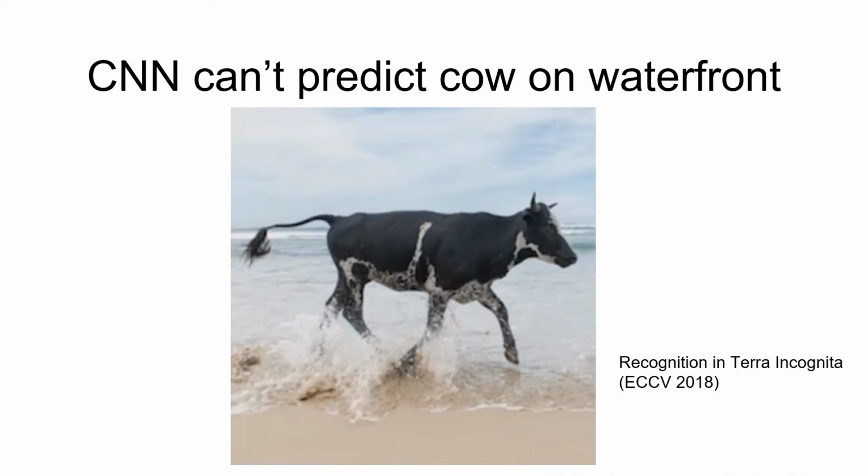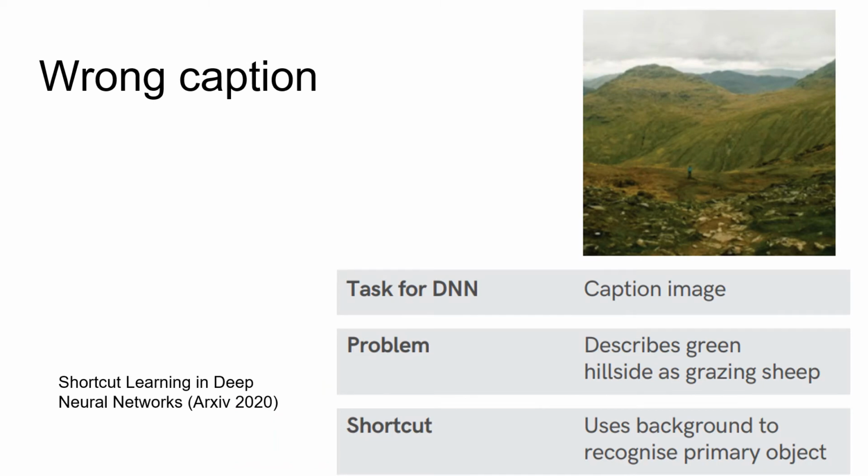To motivate our work, we show a failure case of a convolutional neural network that cannot predict this image as cow when water is in the background. Instead, it is affected by the background and predicts water. Similarly, a caption model described this image as grazing sheep, but there is no sheep in this image. In fact, it uses the background to produce hallucinated foreground sheep.